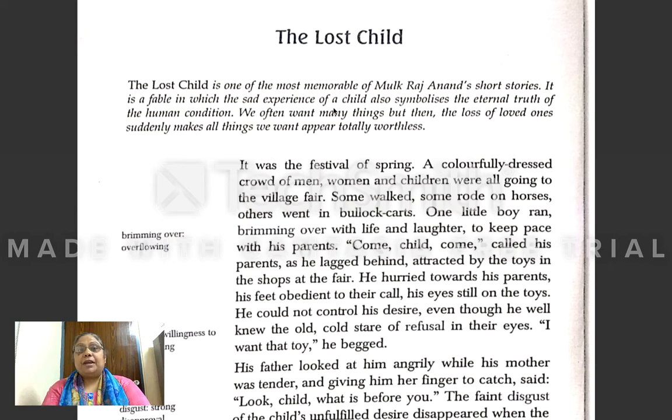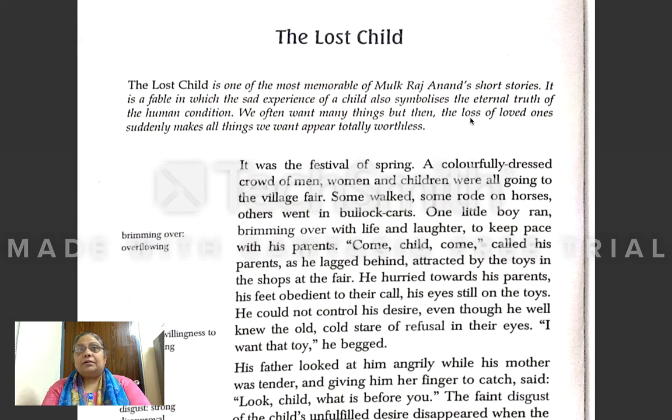We often want many things, but then the loss of loved ones suddenly makes all things we want appear totally worthless. What is the meaning of this line? We often want many things, yes or no? You also have so many desires in your life, no? Daily you want this thing or that thing, but the loss of the loved one suddenly makes all things we want appear totally worthless.